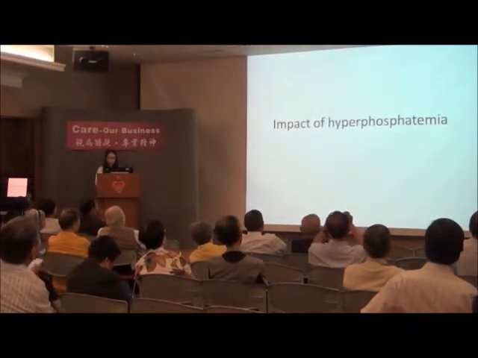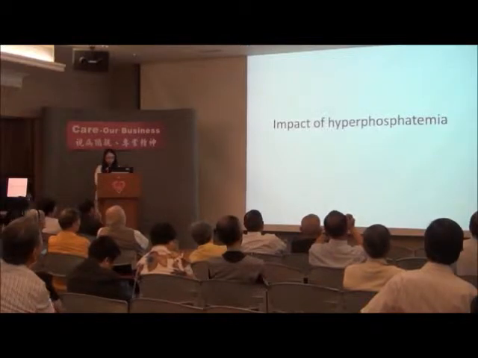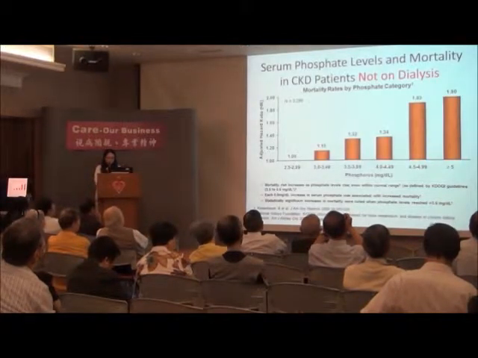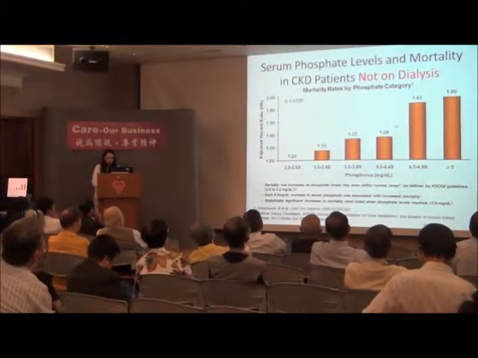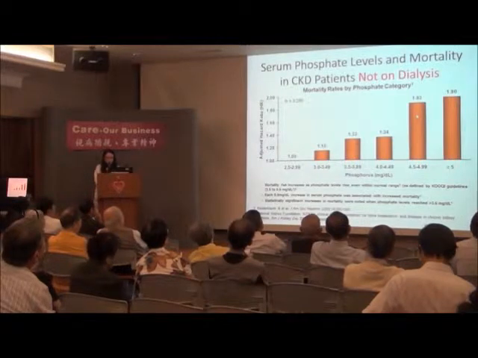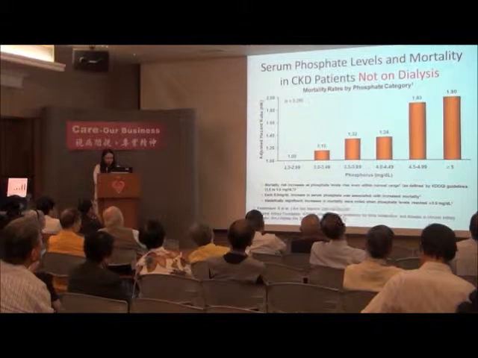So what are the impacts of hyperphosphatemia? You can see that the mortality actually increased when the phosphate level rise, even within the normal range as defined by the KDOQI guideline, 3.5 to 5.5 milligram per deciliter.